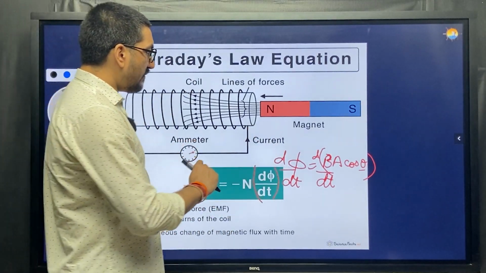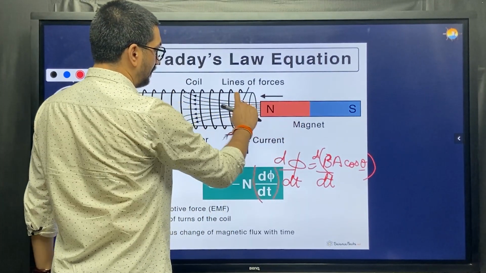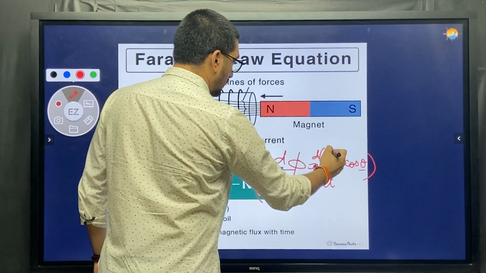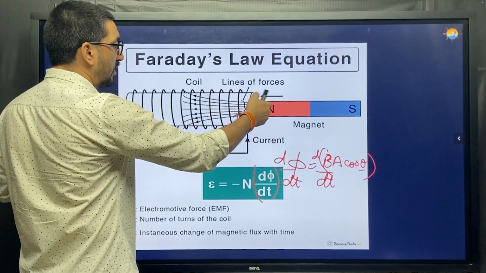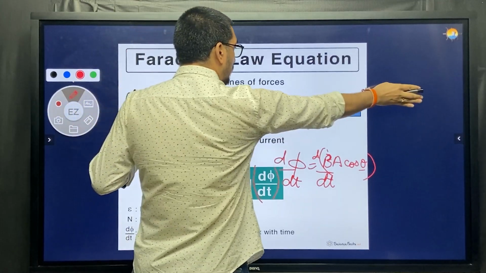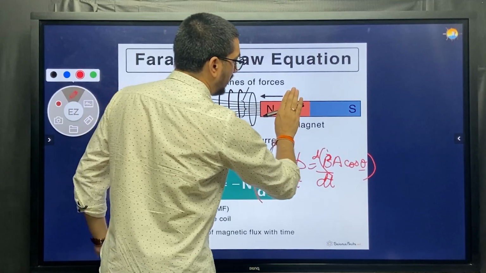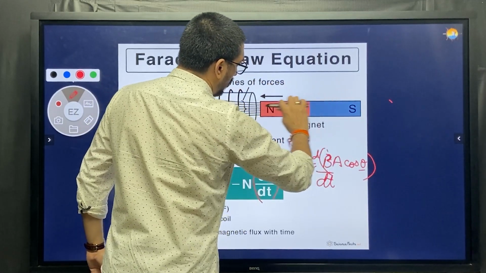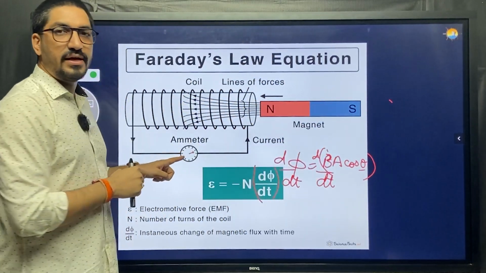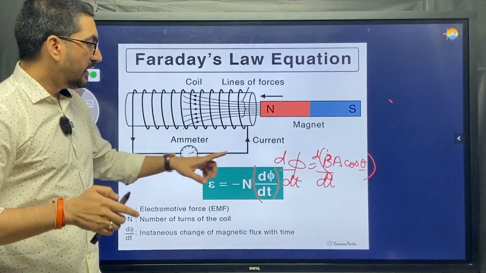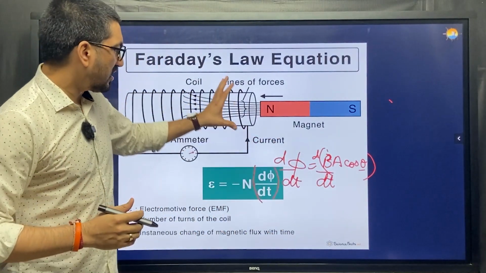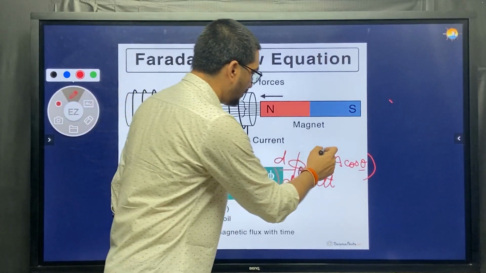So let's take one by one. How can I change the field strength? How can I change the field strength through this coil? I can bring the magnet farther or closer. So taking the magnet close and farther, it is going to produce EMF. Number one. Changing the area is difficult. I can't change the area of this coil, so that is out of the question.